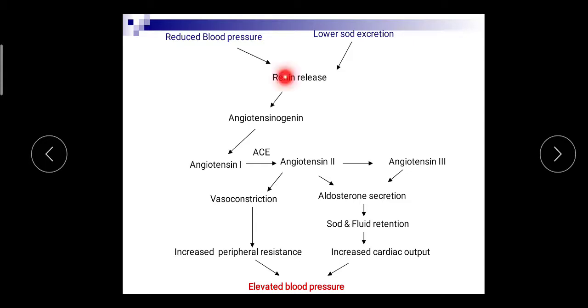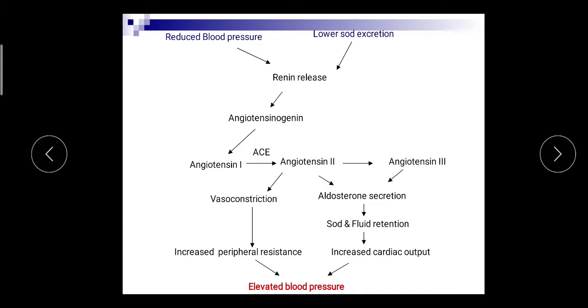First, renin is released from the kidney when there is reduced blood pressure. Then it causes conversion of angiotensinogen into angiotensin 1. Angiotensin 1 is inactive. It converts into angiotensin 2 by the enzyme ACE. Angiotensin 2 is a potent vasoconstrictor, and due to vasoconstriction there is increase in peripheral resistance.